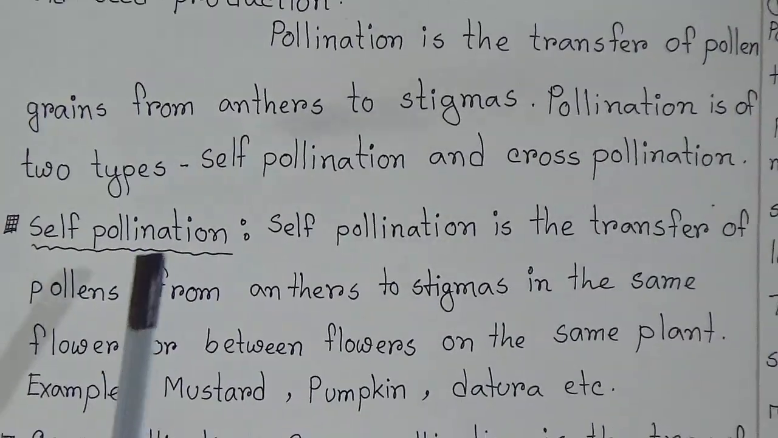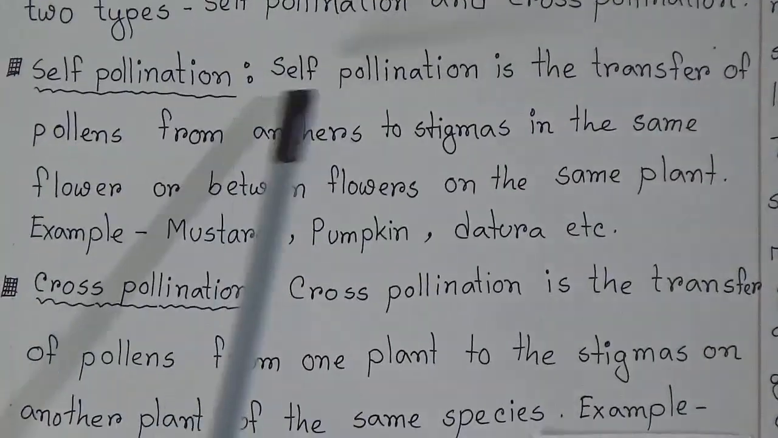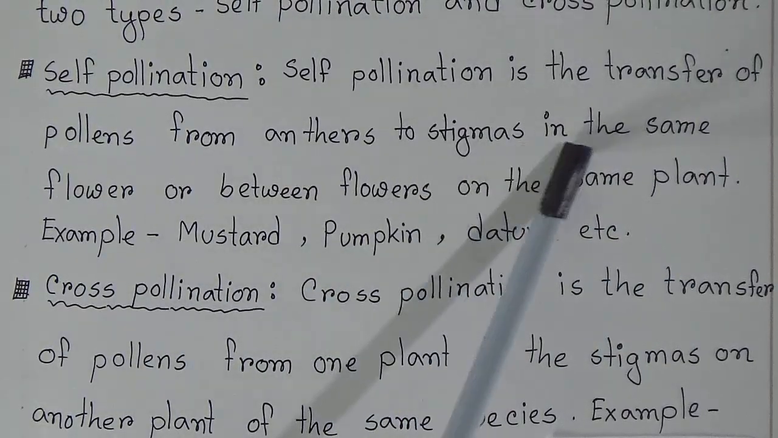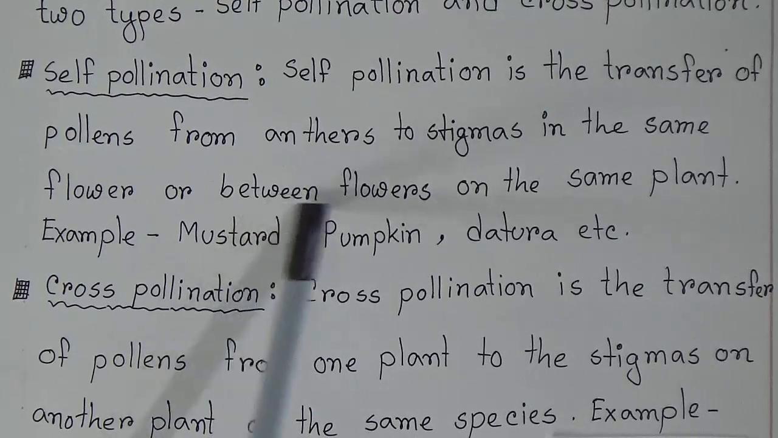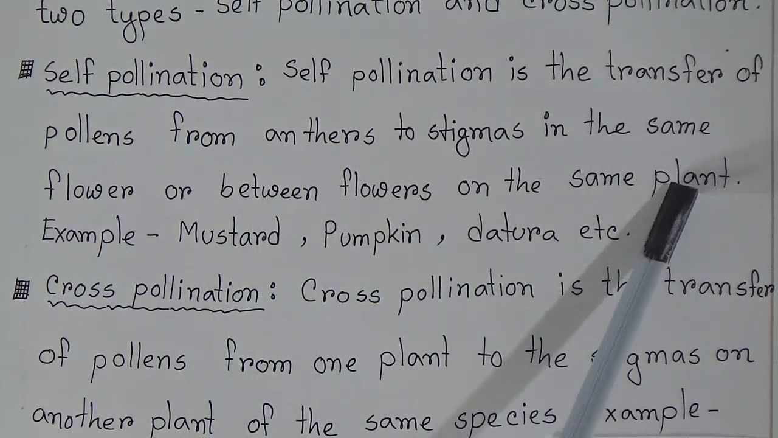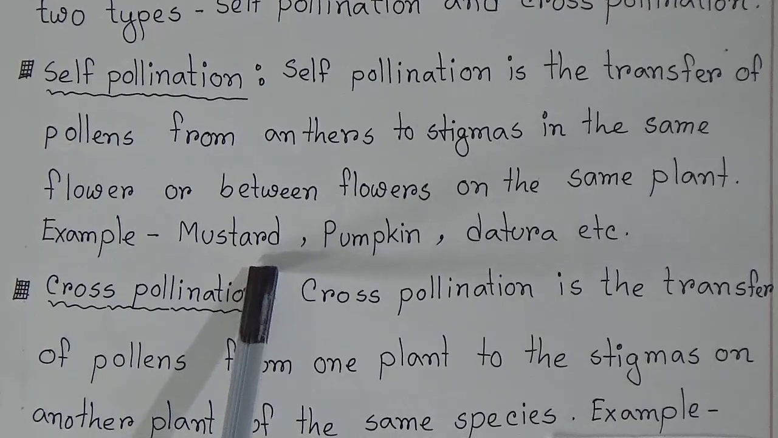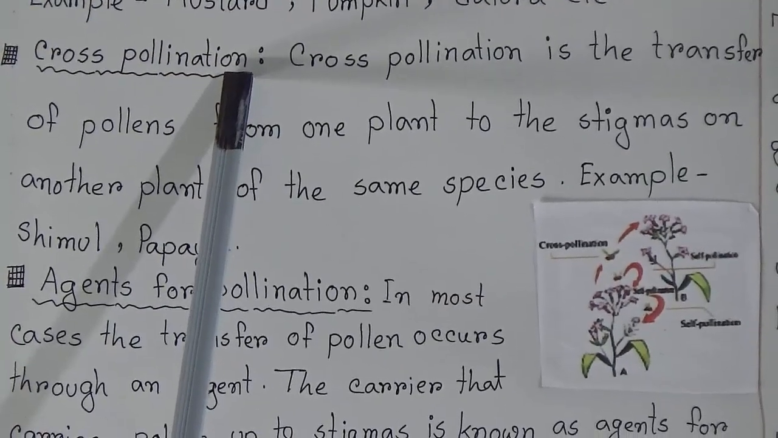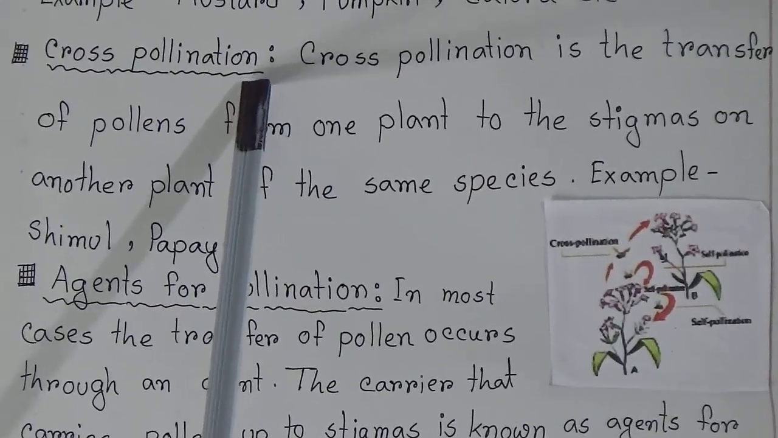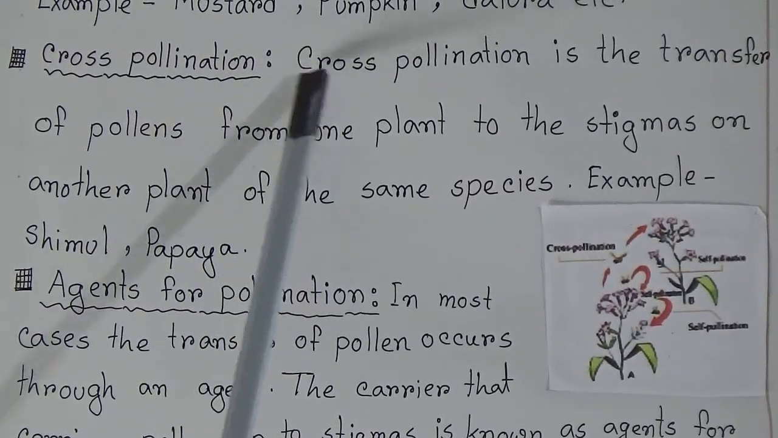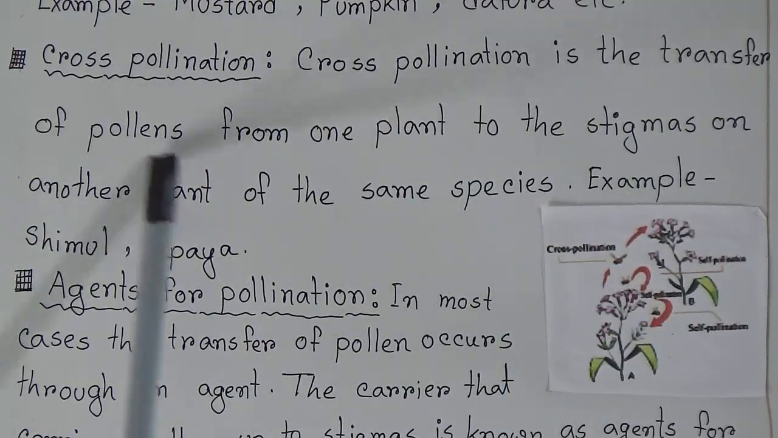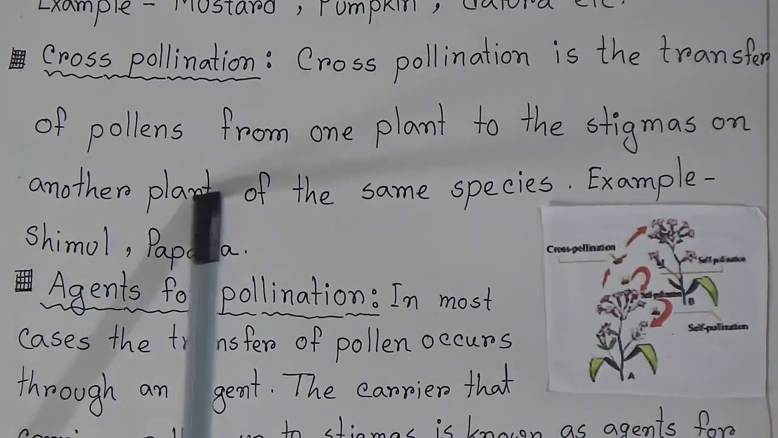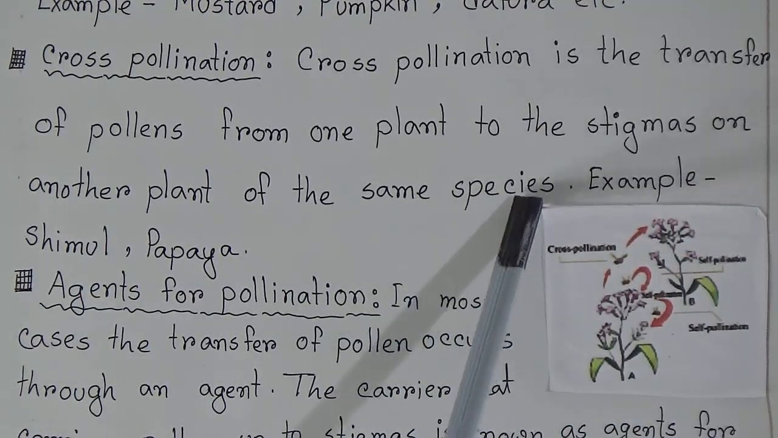Now we will discuss self and cross-pollination. Self-pollination is the transfer of pollen from anther to stigma in the same flower or between flowers on the same plant. Examples: mustard, pumpkin, dhutura, etc. Cross-pollination happens in plants like shimul and papaya and other plants also. Cross-pollination is the transfer of pollen from one plant to the stigma of another plant of the same species.